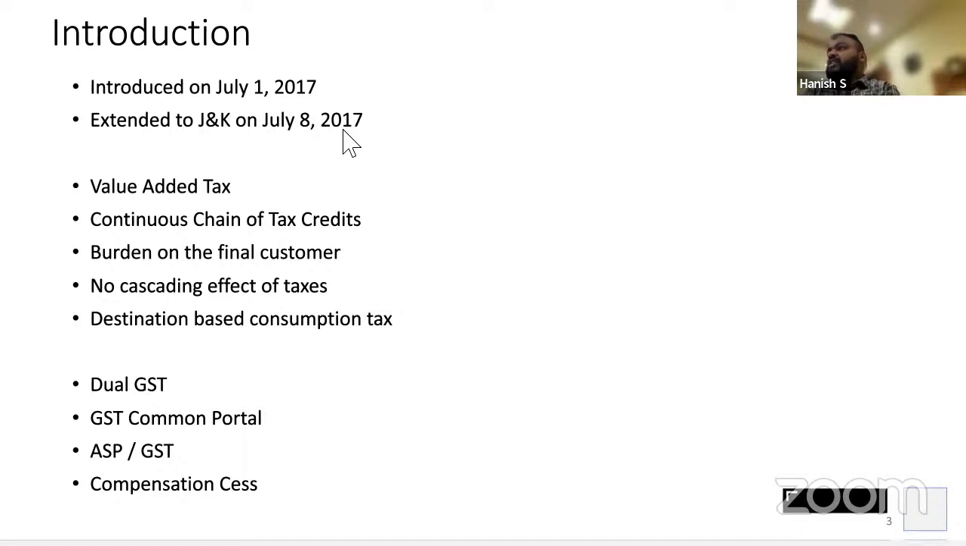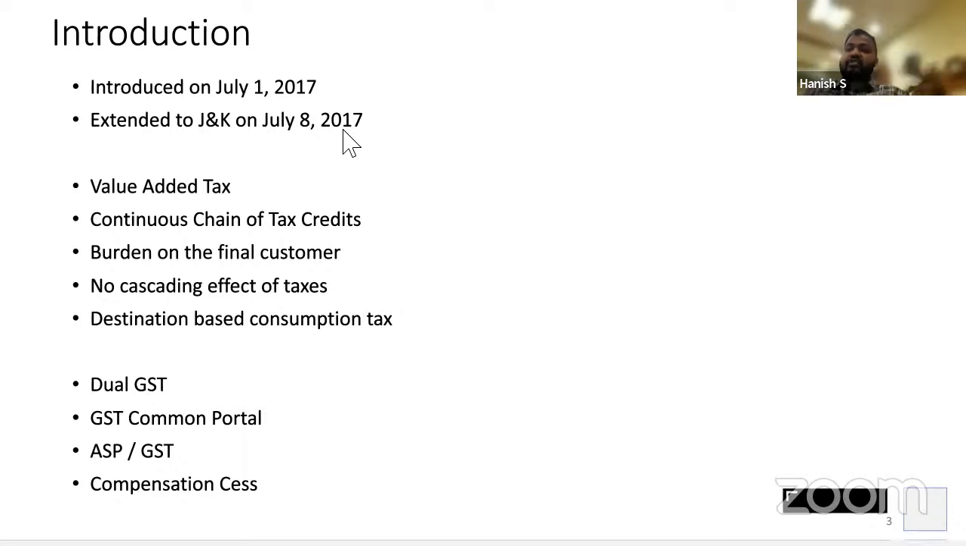Next, there is something called compensation cess. Now, what do you mean by compensation cess? All the states who were earning a lot of money pre-GST were states where manufacturing used to take place. Gujarat, Tamil Nadu, Maharashtra, all these are manufacturing states. So all the taxes on manufacture were being given to these states because it was an origin-based tax.